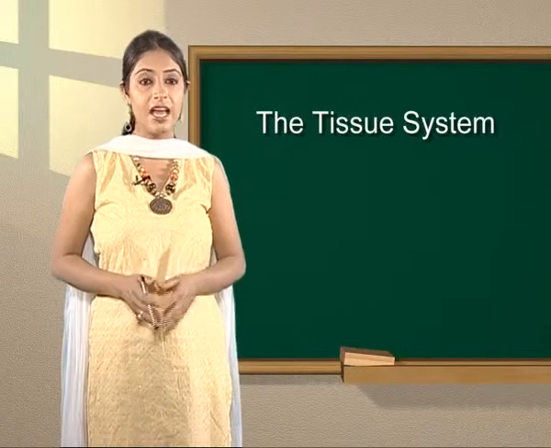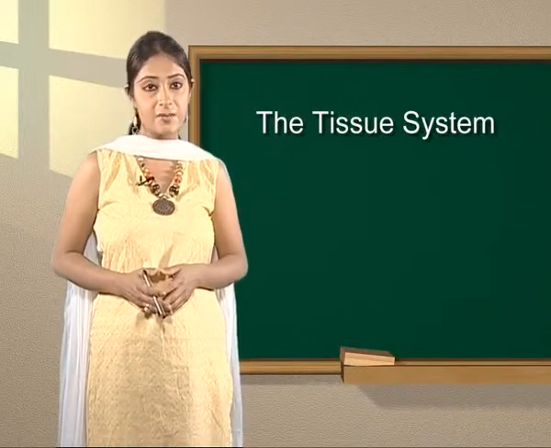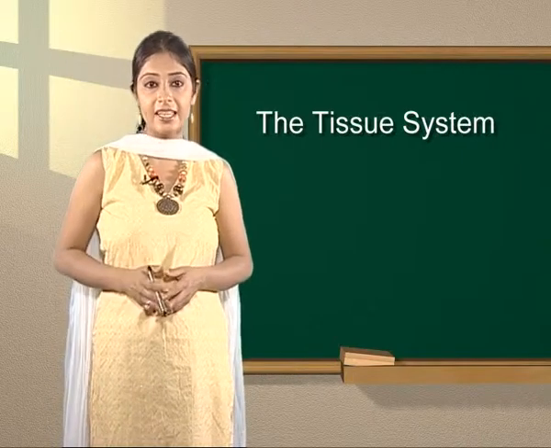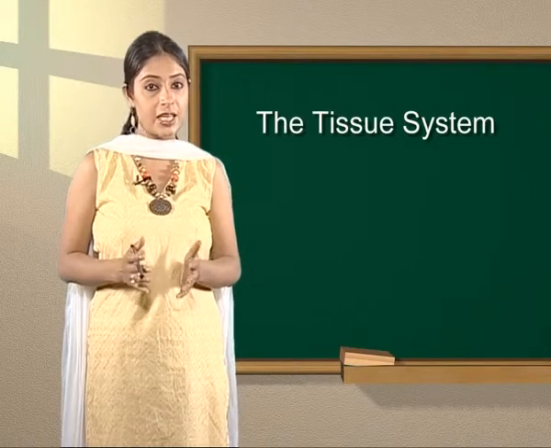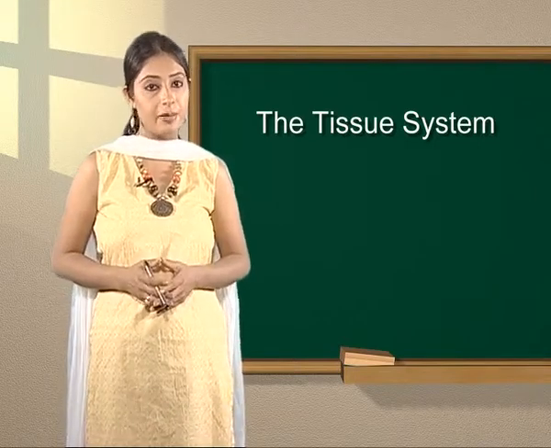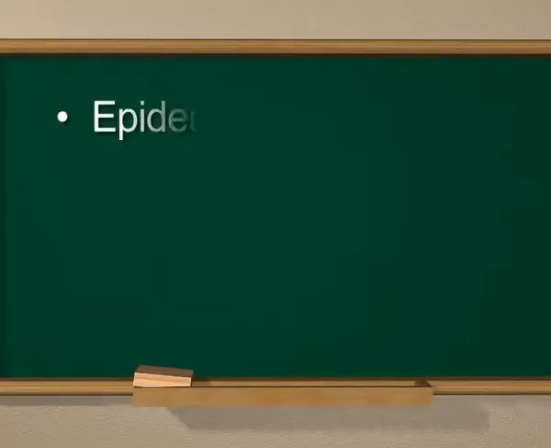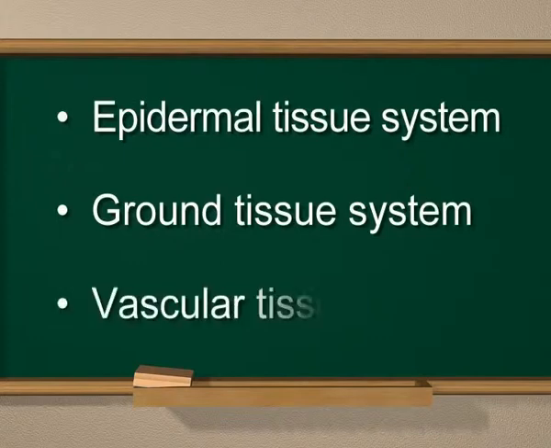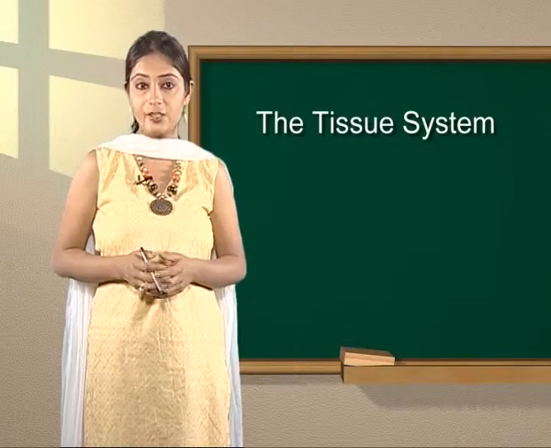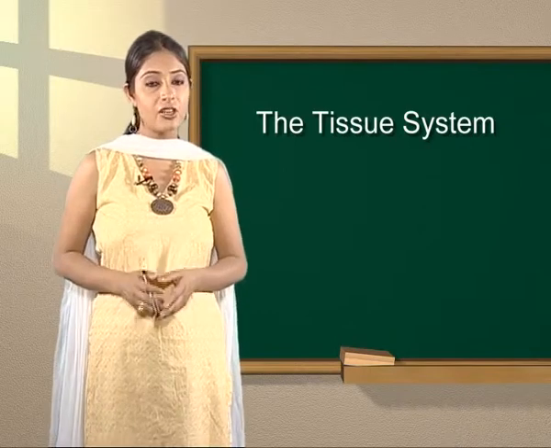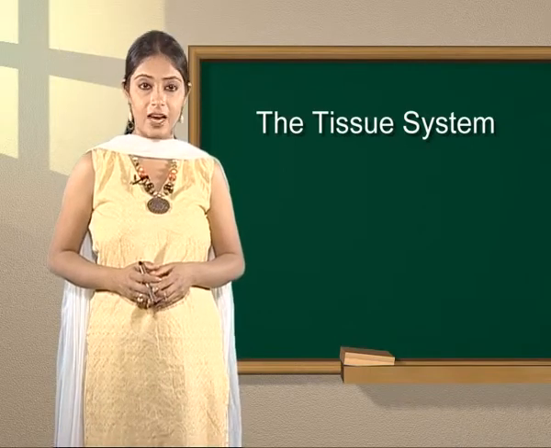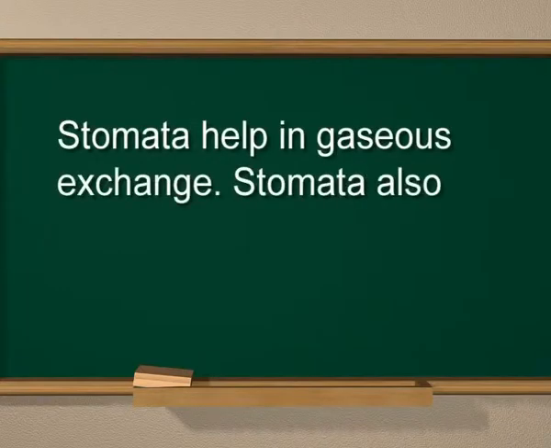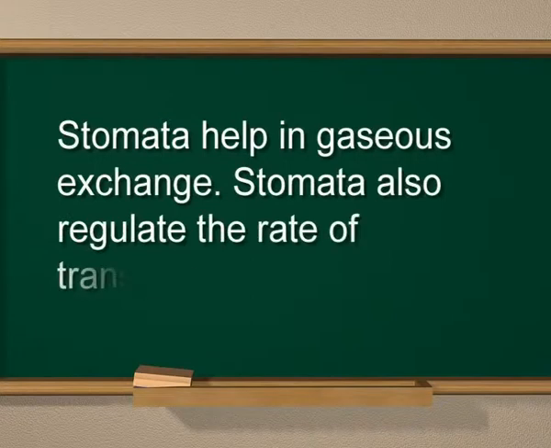Next question. Name the three basic tissue systems in the flowering plants. Answer. Sachs in 1875 distinguished three tissue systems in plants, namely epidermal tissue system, ground tissue system and vascular tissue system. The next question is, what is the function of stomata? The answer is, stomata help in gaseous exchange. Stomata also regulate the rate of transpiration.